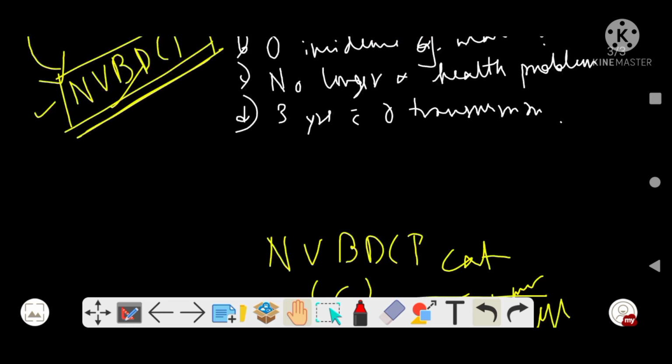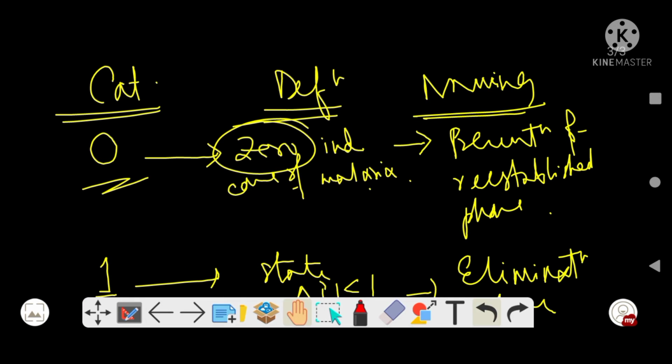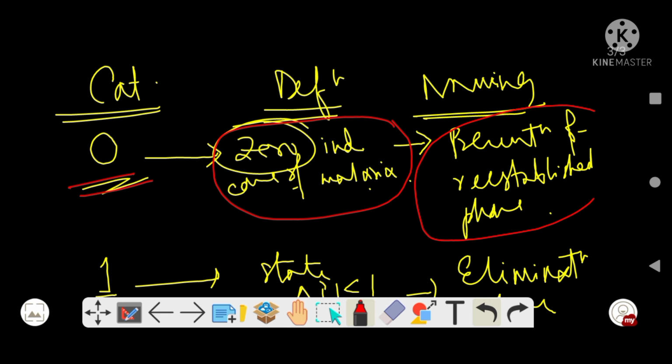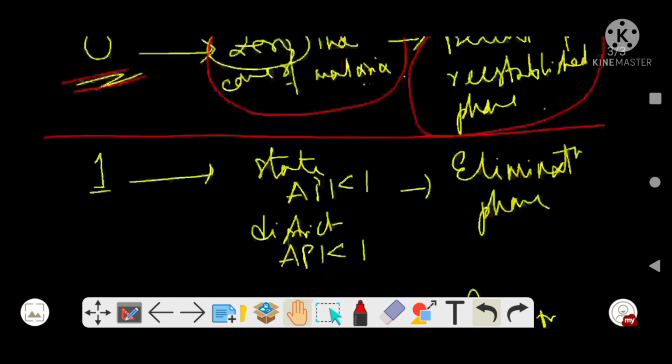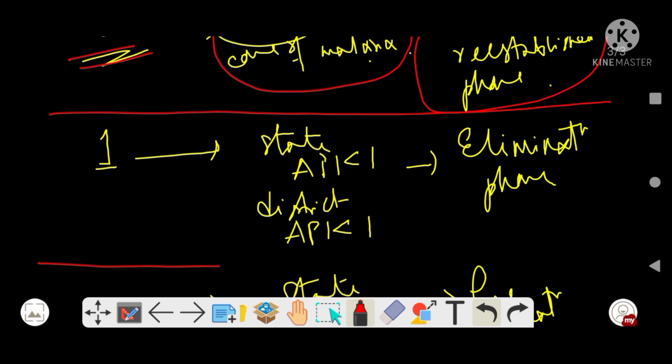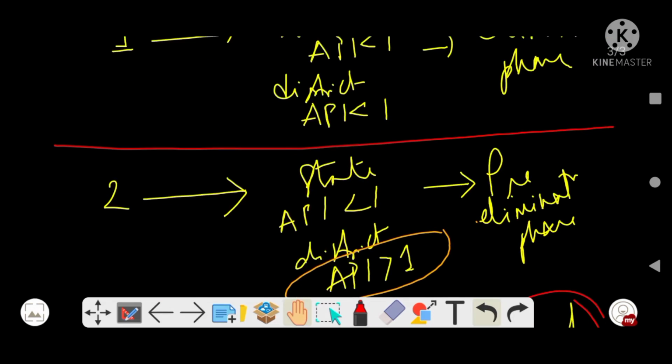We will revise the categories again. So what I told was that category 0, where there is zero incidence of malaria, naming is prevention of re-established phase. Next, category 1, where states have API less than 1, districts also have API less than 1, elimination phase is the naming.